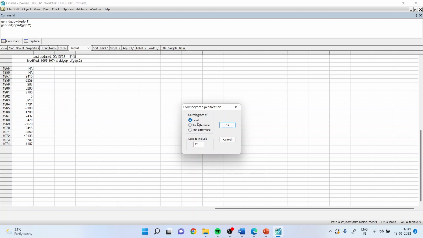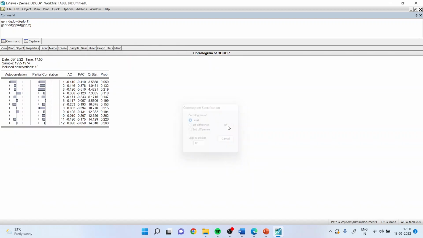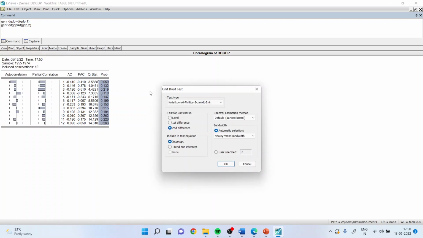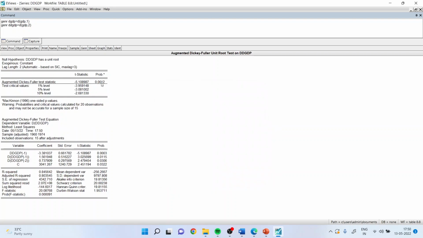We keep it at level because we have already differenced two times, and if we take second difference again, it will be differenced four times. Click OK. We get the same result. Again, go back, view, unit root test. Make sure you activate the augmented Dickey-Fuller, and here second difference should not be there. Level. Click OK. You get the same answer.